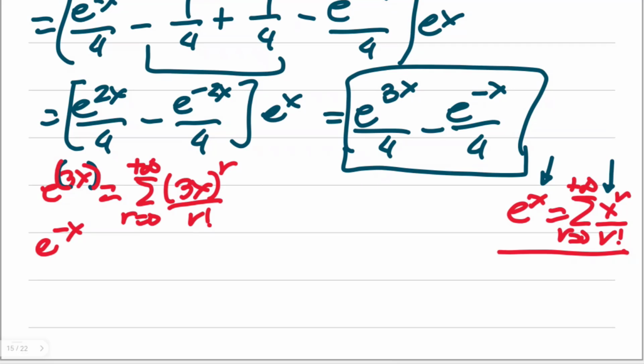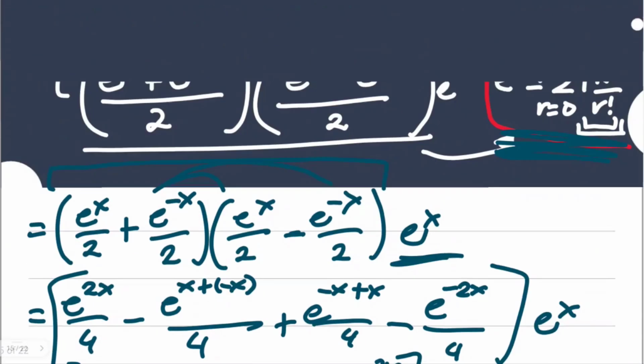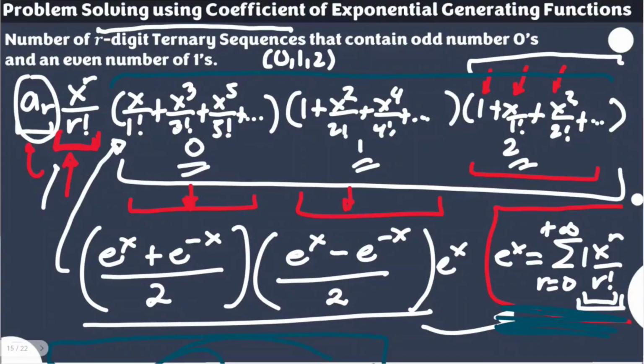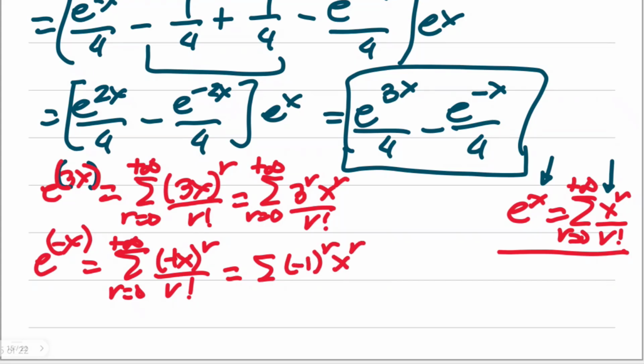At the bottom, the second term, here, also e to the negative x, so we are going to treat this as a 1. So you have a summation of negative x raised to the r over r factorial as r starts from 0 to positive infinity. Take note, our goal is to separate x to the r over r factorial. So this is how it will happen now. Using power law, you have the summation of 3 to the r, x to the r, over r factorial, with r starting from 0 to positive infinity. Here, we also have negative 1, so the summation of negative 1 to the r, x to the r, over r factorial as r starts from 0 to positive infinity.